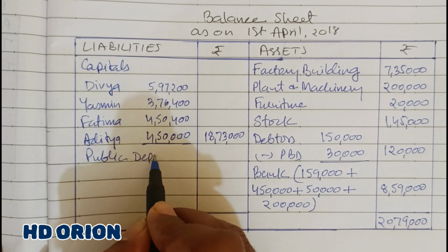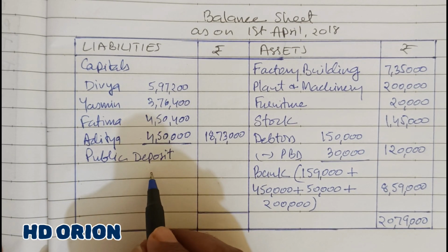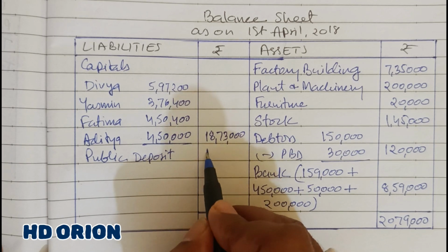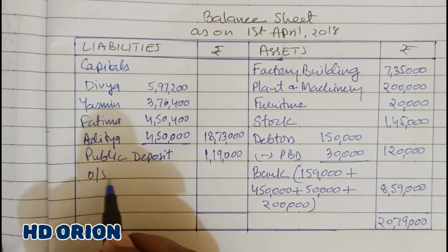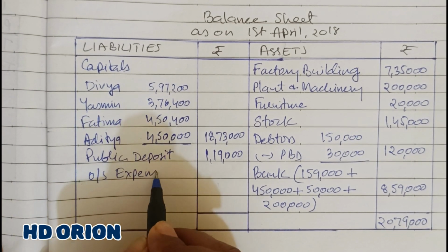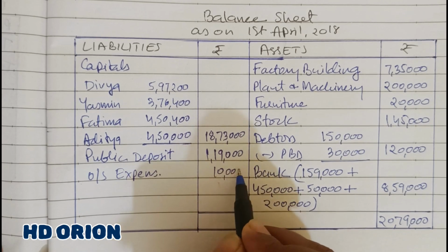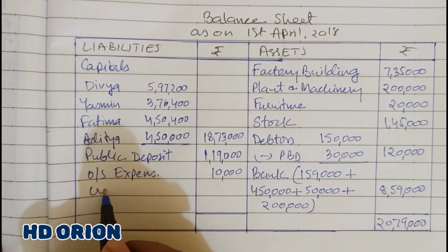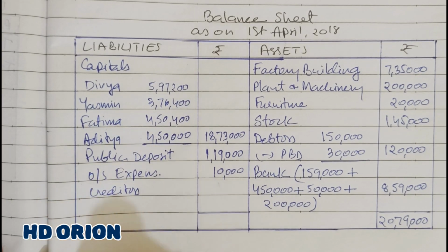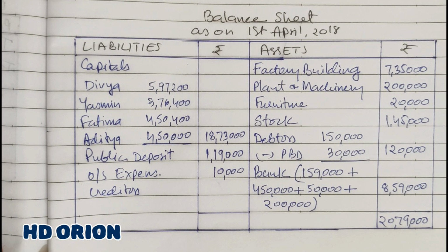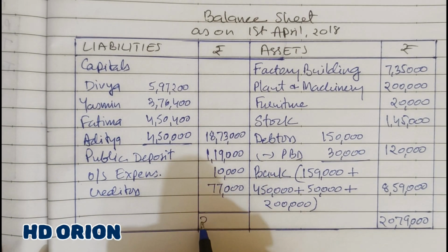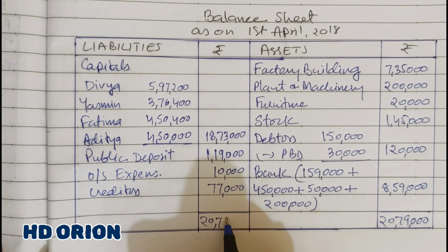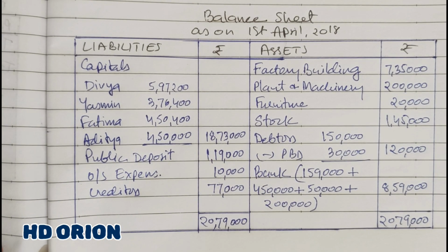Public deposit means the firm has asked the public to deposit their money, and therefore it is a liability. And outstanding expenses also we have, outstanding expenses of rupees 10,000. And creditors were in the books of rupees 70,000, and they are increased by rupees 7,000. So 70 plus 7 is 77,000. Here also the grand total is 20,79,000. So this is how the capital account of the question is to be prepared.